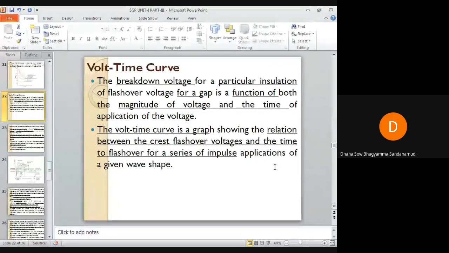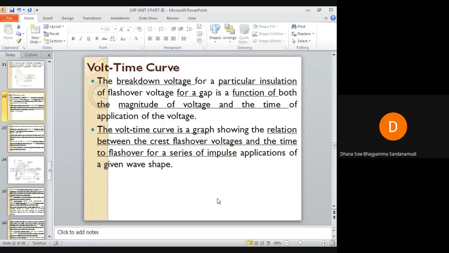Initially, when normal voltage was there in the line that is to be protected, in the gap between those two rods there was no current flow, no leakage current. But as soon as overvoltage has occurred, an arc is struck, and there is flow of fault current from the above rod to the below rod.